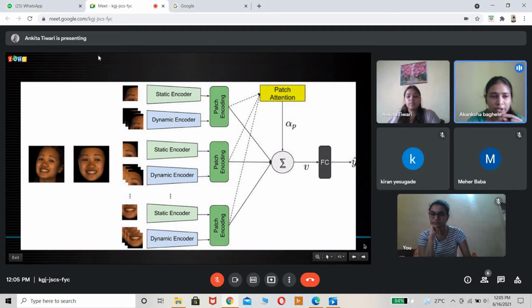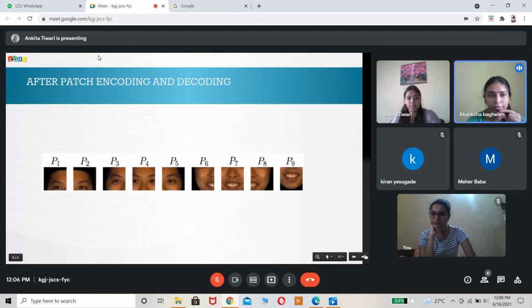Yeah, so it will just convert the patches into 4 parts, like eyebrow, nose, teeth, and lips. So it will classify them as static and dynamic, and after cropping the patches, it will analyze and recognize the faces. Next. So after the patching and encoding algorithm, it will look like this, one patch like this. Next.